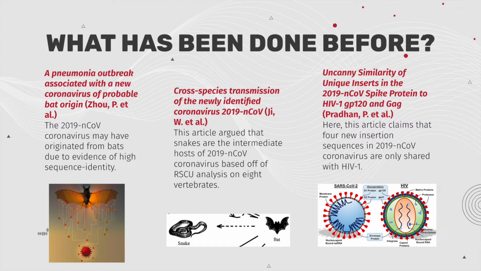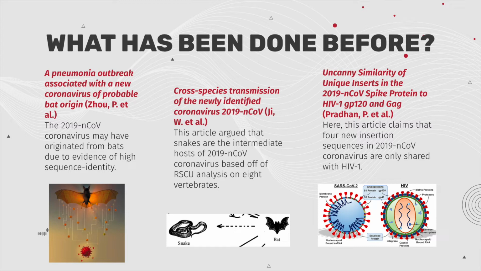In our article of focus, the researchers revisited that conclusion and performed a more encompassing RSCU analysis. The last article that we are referencing claims that 4 new insertion sequences in 2019 novel coronavirus are only shared with HIV-1.